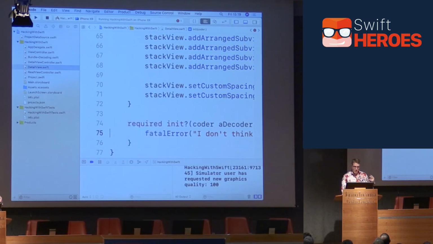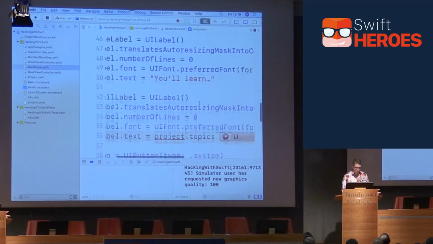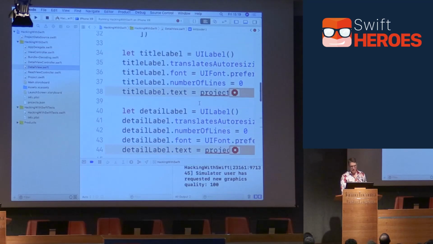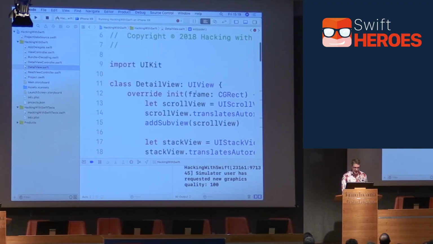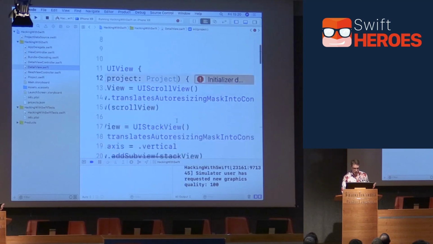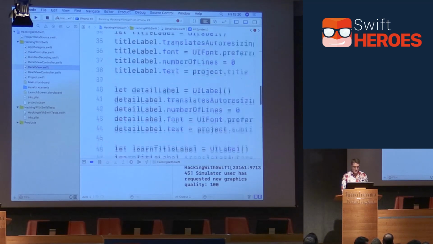Okay, so we still have some compiler errors, right? We've got rid of all the view dots and so forth. But this thing has to know what to fill itself with. It's trying to read project.topics, what you'll learn, and project subtitle and project title and so forth. It has to have this information provided to it somehow. And rather than using init frame, a nicer thing to do is to pass it the project to load directly. So we can say, I'll give you the project you're designed to configure yourself for, like that. So it'll know the project to use. And now when I press compile, it should be a lot better, in theory, because all those things about title and subtitle and so forth, it now knows what they are. It's being provided to it automatically, which is really, really nice.